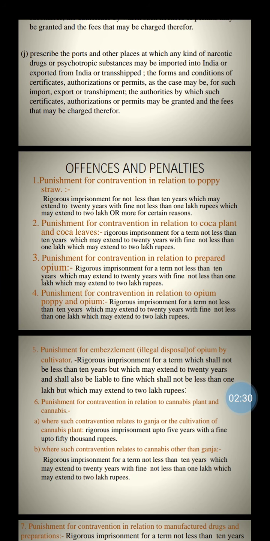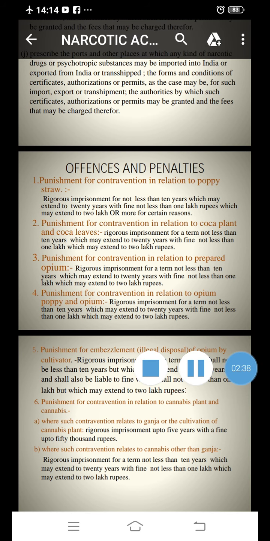Now today we will discuss an important part, offenses and penalties of this Act. What are those offenses and penalties? First offense: punishment for contravention in relation to poppy straw.